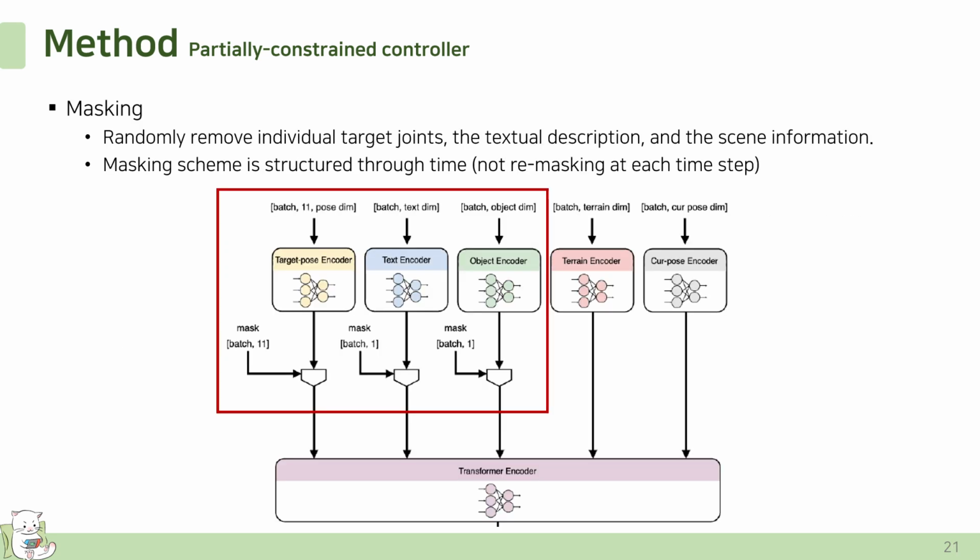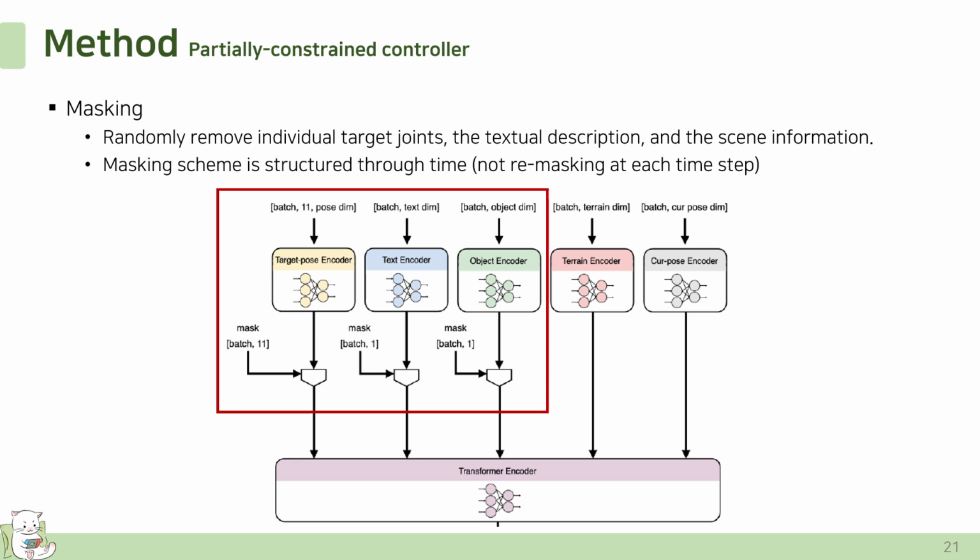Let me introduce the masking strategy used during training of the partially constrained controller. During training, the model randomly masked out different types of input like target joint, text description, and scene information. On top of that, the authors used a temporally structured masking schema, meaning the same mask is kept for several consecutive frames instead of changing it each time step.